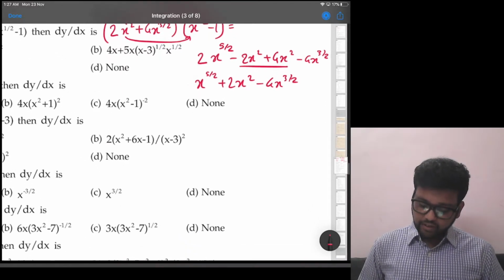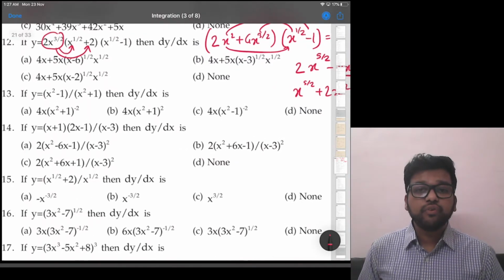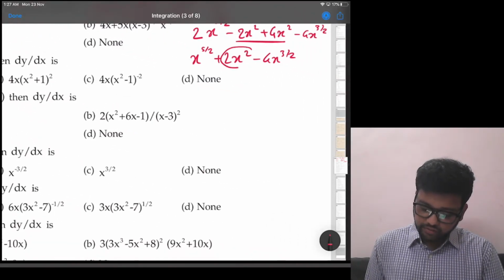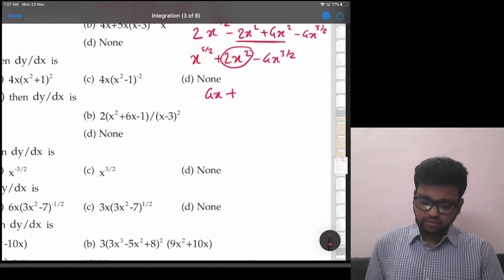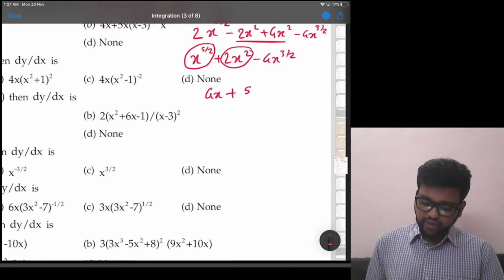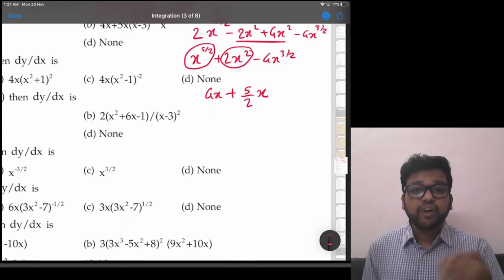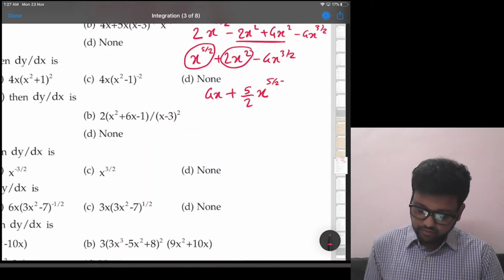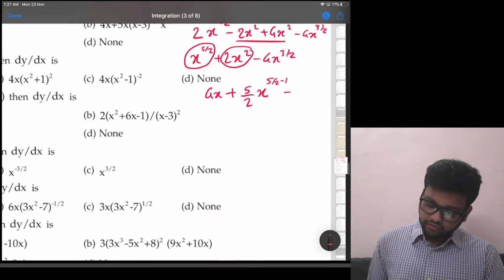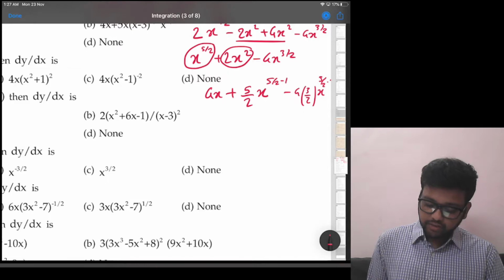If we take the derivative, that is going to be, see, they have kept 4x at the beginning. So derivative of this is 4x. So let me write it first, 4x plus derivative of this will be 5 by 2 into x raised to 5 by 2 minus 1, minus 4 into 3 by 2 into x raised to 3 by 2 minus 1.